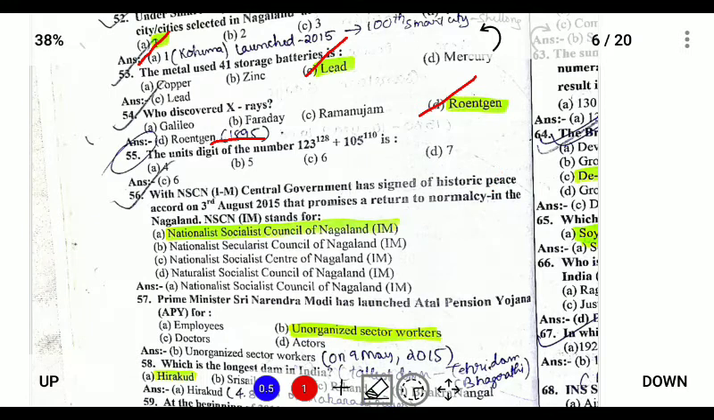With NSCN-IM, the central government signed a historic peace agreement on 3rd August 2015 that promises a return of normalcy in Nagaland. NSCN-IM stands for National Socialist Council of Nagaland, and it split in 1988 into two factions, that is NSCN-IM and K.